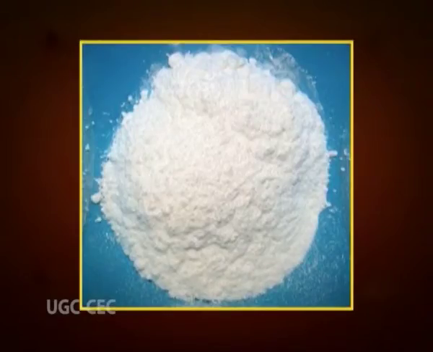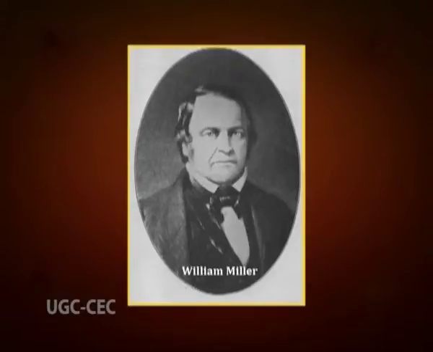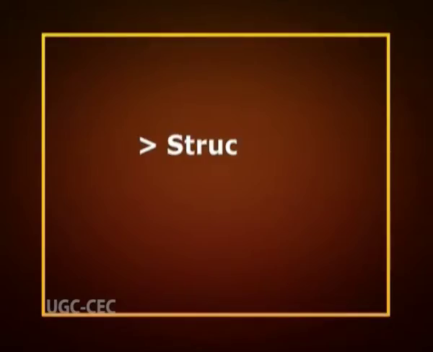It's a white, odorless, crystalline powder with a sweet taste and is probably the single most abundant pure organic chemical in the world. The word sucrose was coined in 1857 by the English chemist William Miller from the French sucre meaning sugar and a generic chemical suffix for sugars, that is ose. Now, let us discuss its structure.